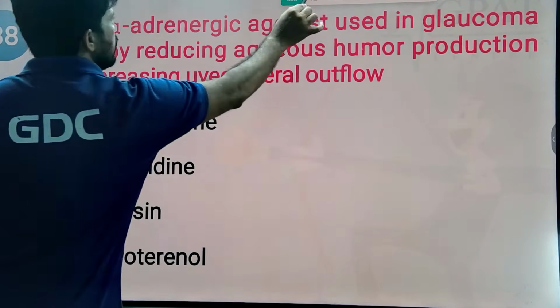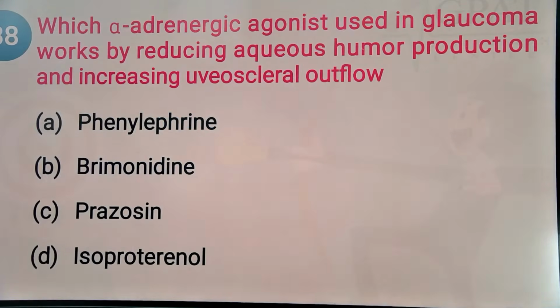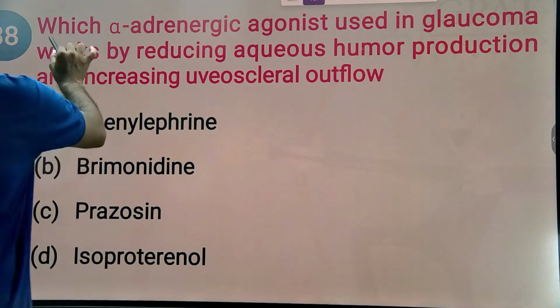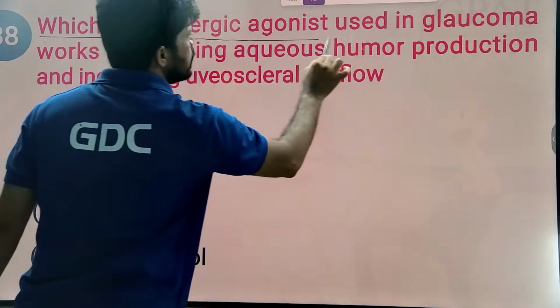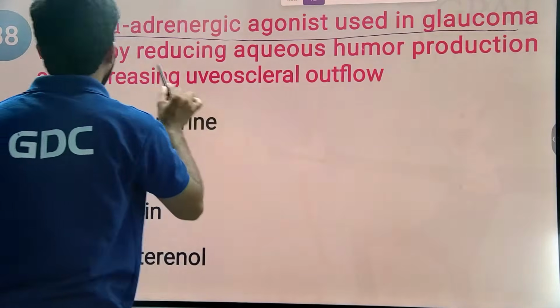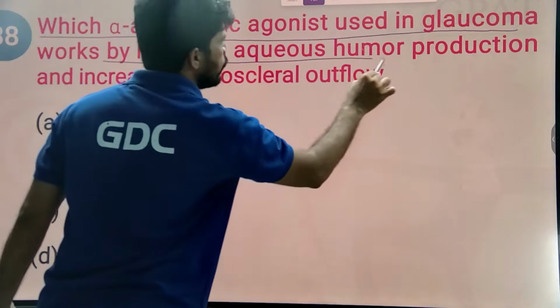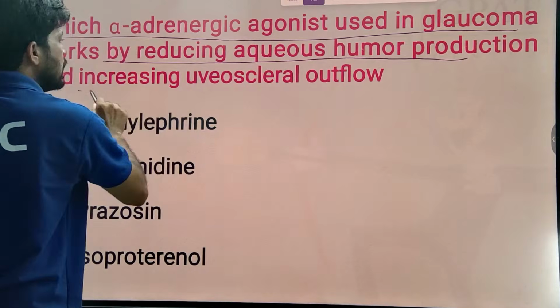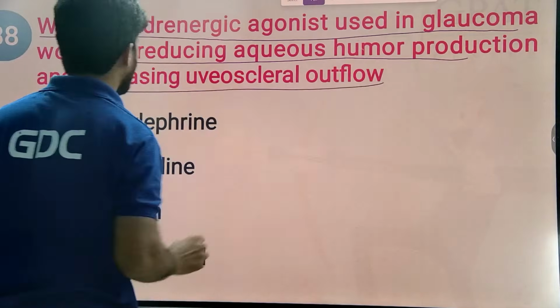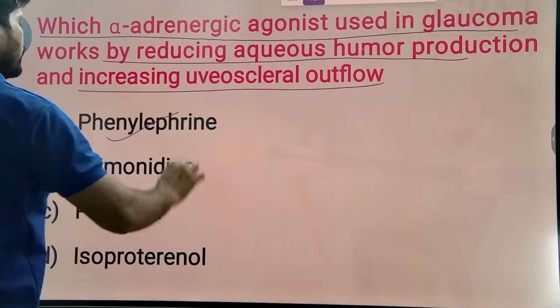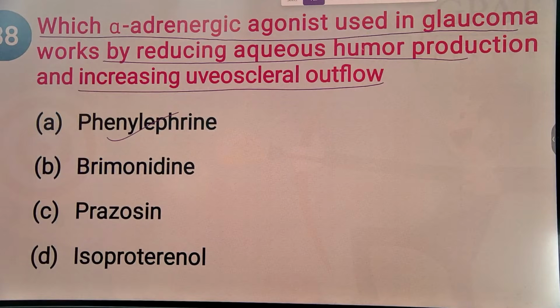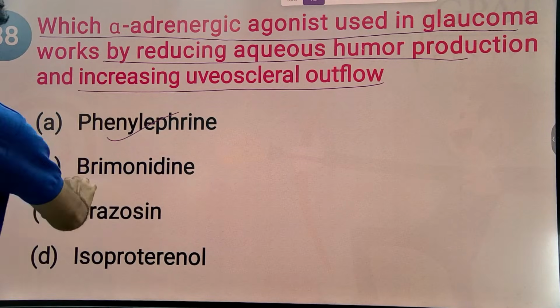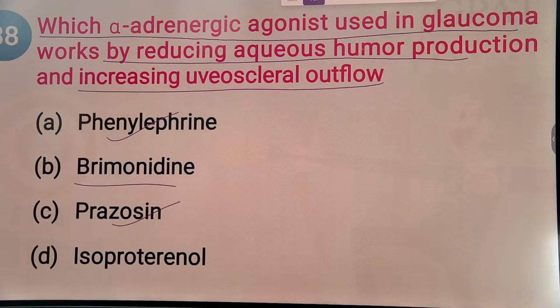Next. Which alpha-adrenergic agonist used in glaucoma works by reducing aqueous humor production and increasing uveoscleral outflow? Phenylephrine is a selective alpha-1 receptor agonist. Prazosin is a selective alpha-1 receptor blocker. Isoproterenol also comes under the sympathomimetics category.